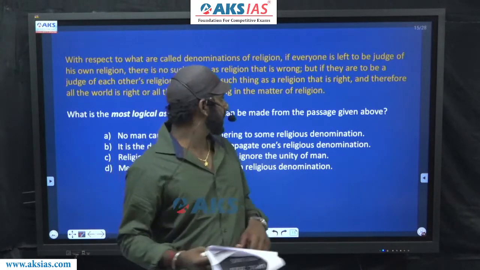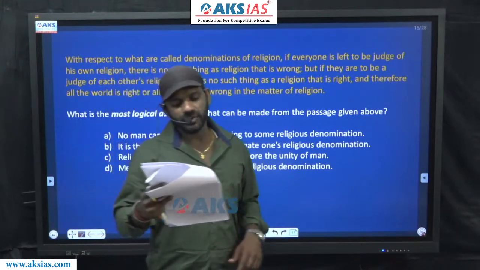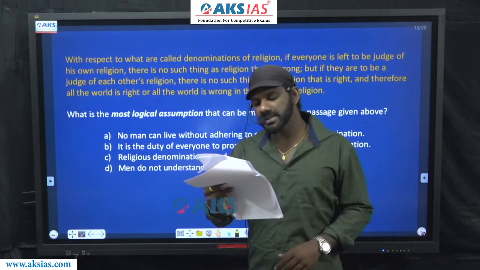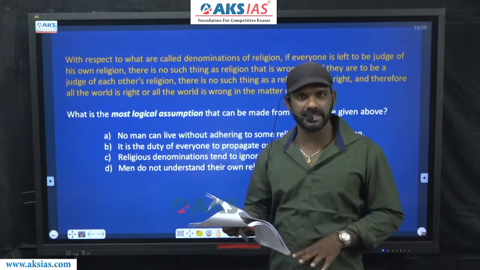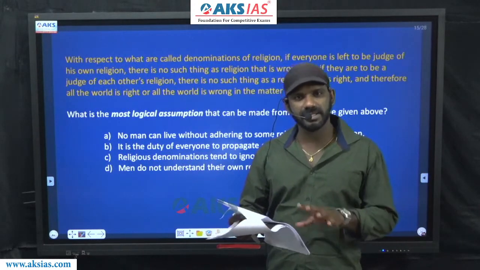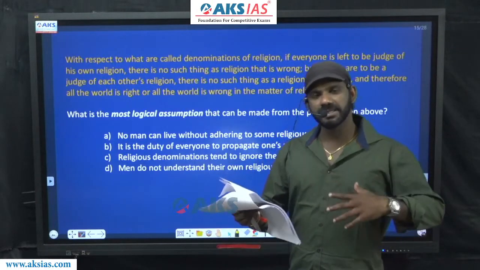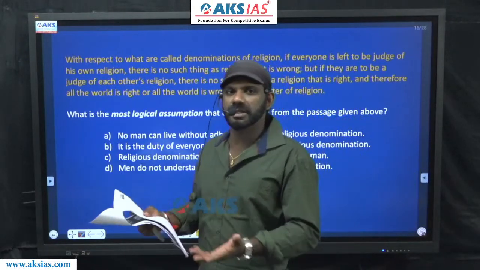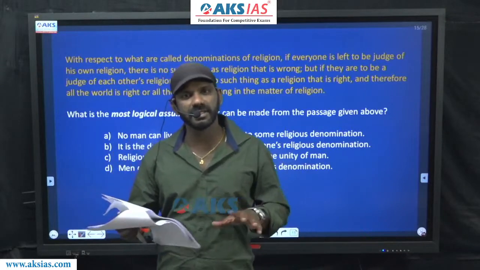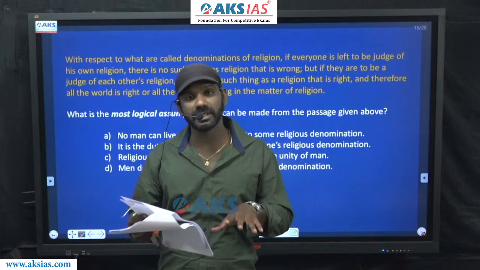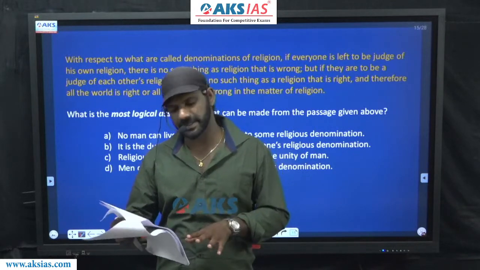But, contrast indicator, if they are to be judge of each other's religion, there is no such thing as a religion that is right. If a person judges his own religion, there's nothing like a religion is wrong. But if a person judges another person's religion, there's nothing like a religion is right.